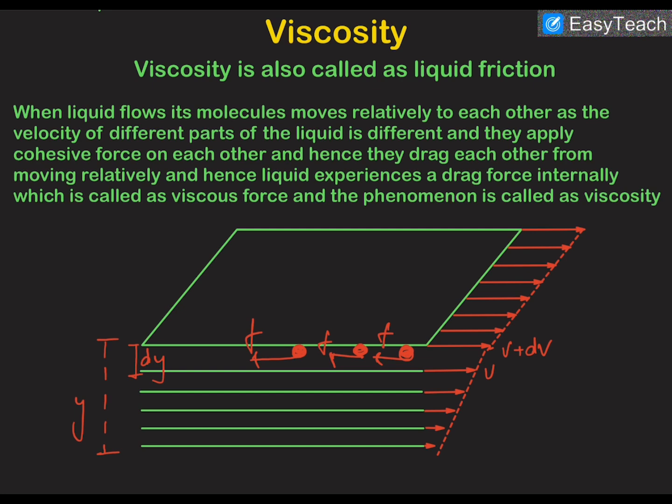So any fluid, either gas or liquid, applies some frictional or resistive force on any material which is moving inside that fluid with respect to that fluid. That is called viscosity. And this viscosity is obviously due to the intermolecular forces, which are cohesive forces. So the macroscopic effect of cohesive forces together is called viscosity.